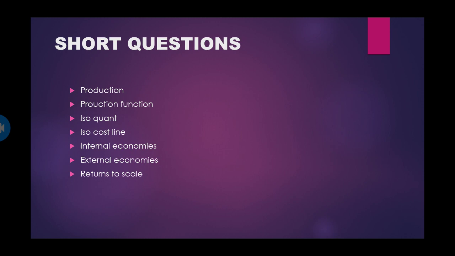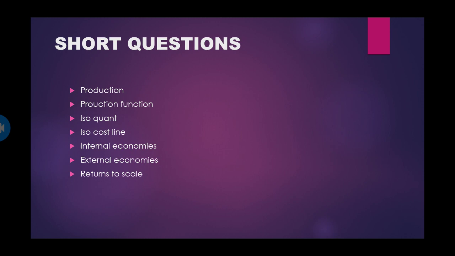Internal economies, inside the organization: what are the factors you should keep in mind? What comes under internal economies? Managerial, financial, risk bearing, technical, managerial, marketing, financial, risk bearing.